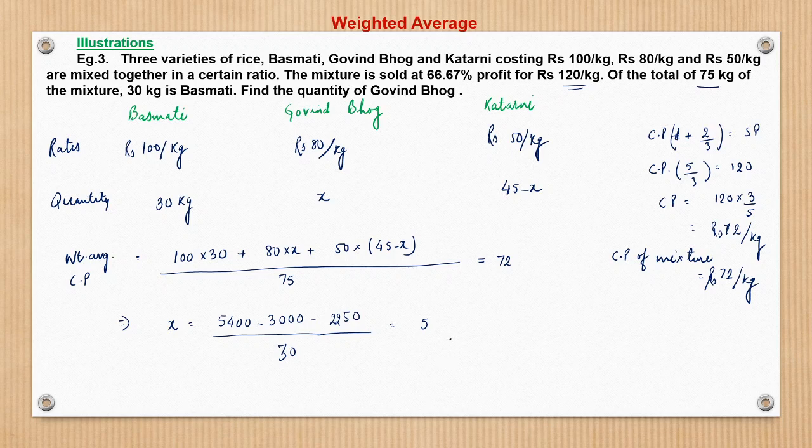So it is 5 kg. I hope the calculation is correct. So basically the question was to find the quantity of Gobind Bhog. Let me check once again. 75 kg, 30 kg is basmati. So 45 x, 45 minus x, 50. This becomes minus 30x, 3000. 5250, 54, 150. Yeah, it's correct. So 5 kg. Yeah. So this way we can calculate the quantity of Gobind Bhog rice.